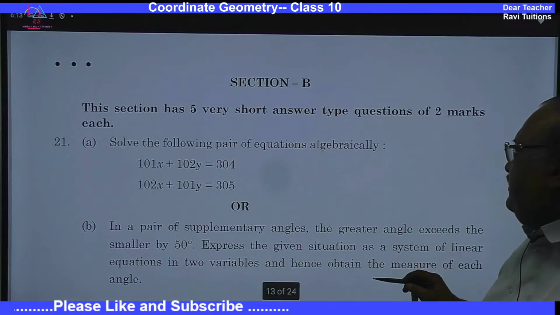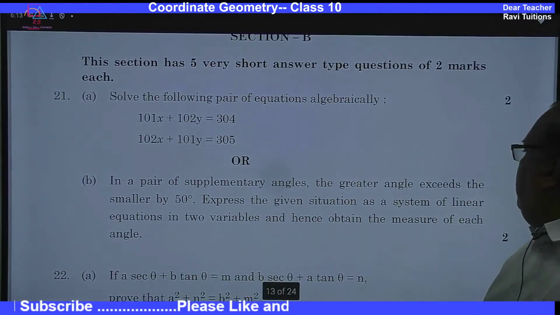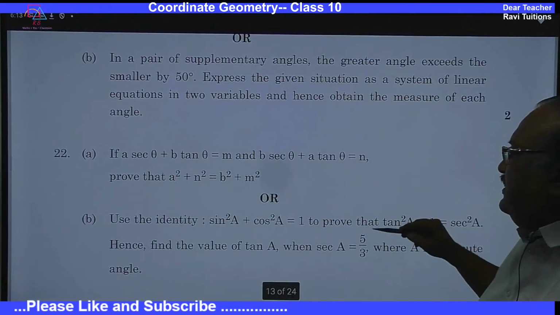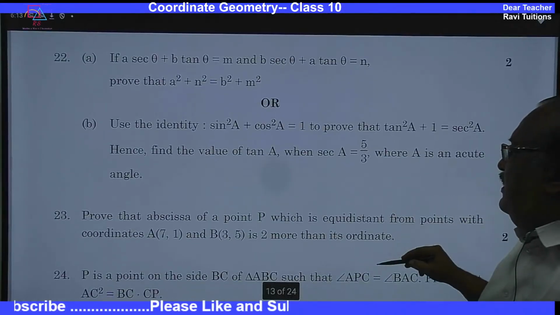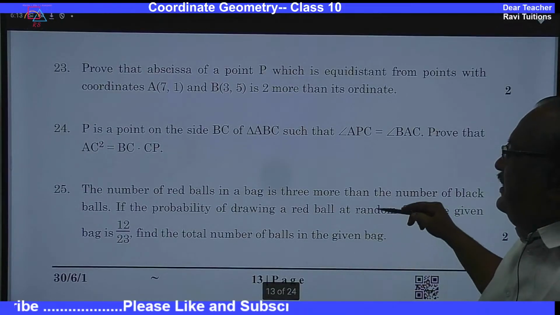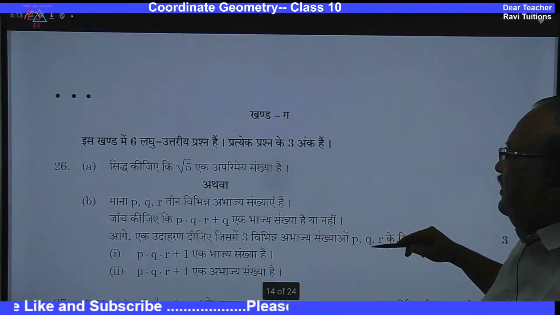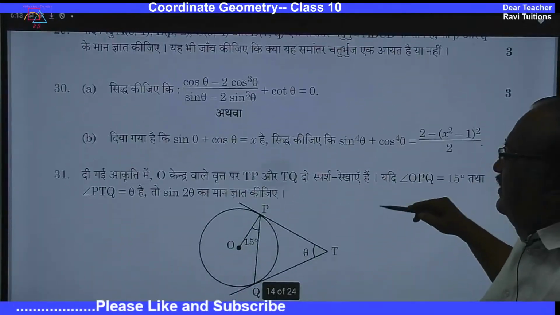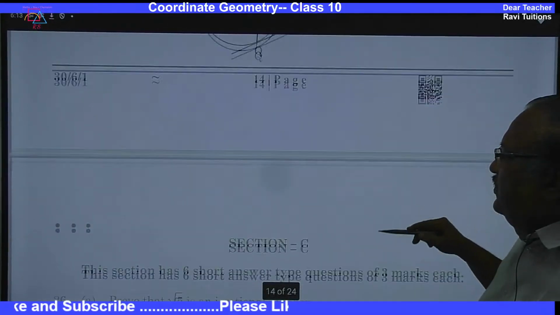Solve linear equations, abscissa, probability.